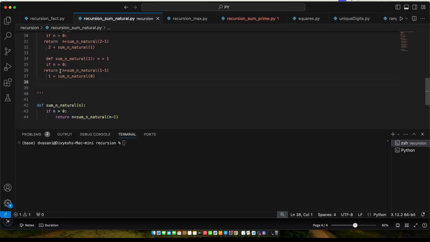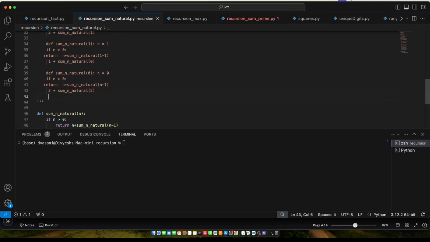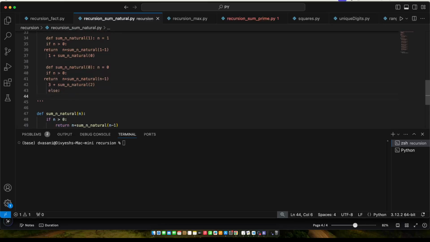So now again this resulted in one more function call, which means again we call this function with 0, n as 0, right? So n is 0. Now here 0 is greater than 0, it's false, right? So now here we are reaching the false condition. Now in this case, what I'm going to do is, I'll return 0.